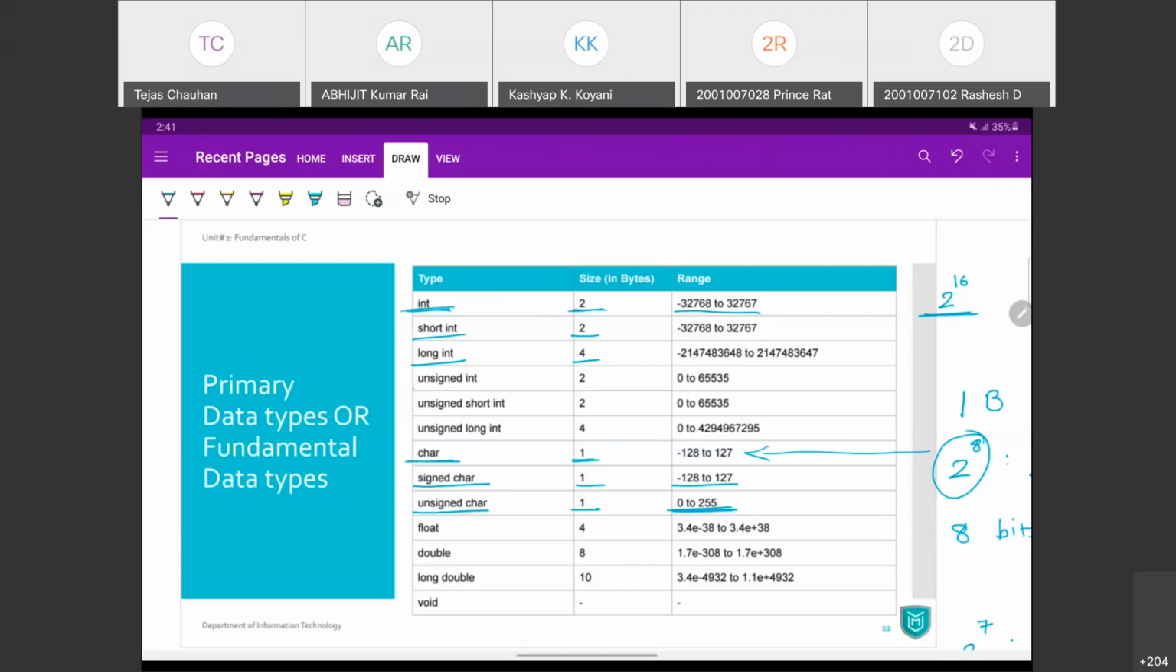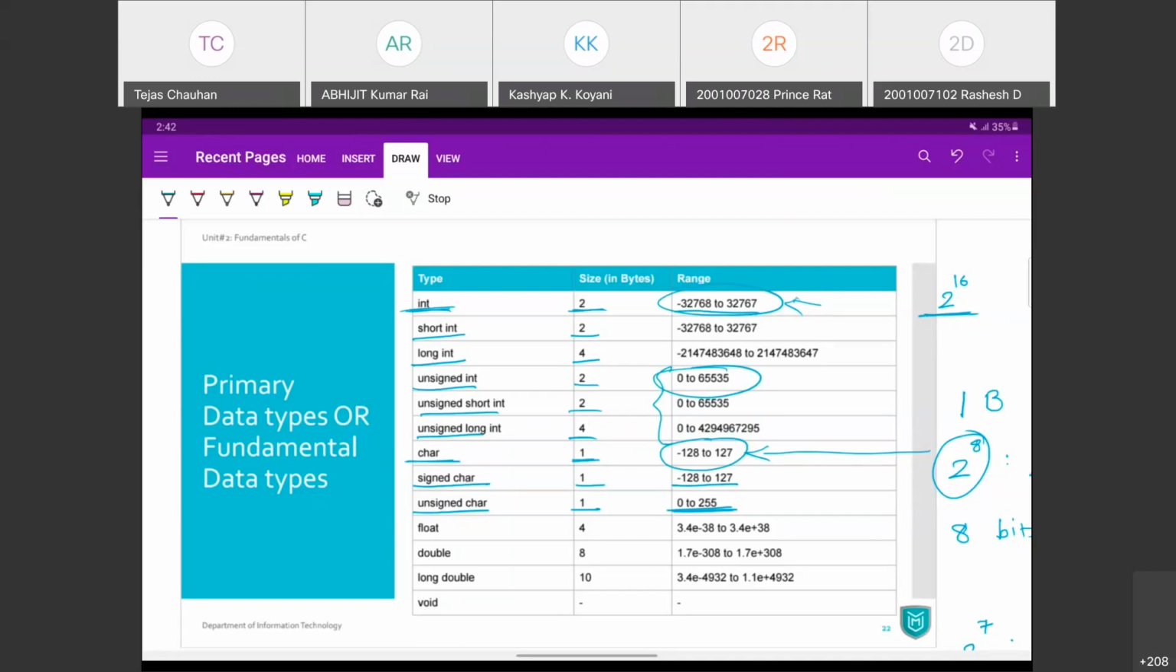All the unsigned integers will have the same size, but the range will be different. It will not cover the negative range. It is only going to cover the positive range, 0 to 65535 and so on. What you need to remember here is the basic ranges. You should remember the range of character, the range of integer at least, and unsigned integer also, which will be the double of this. That is what you should remember.